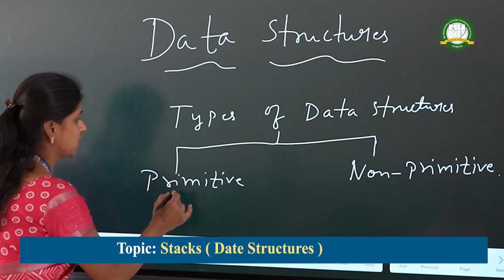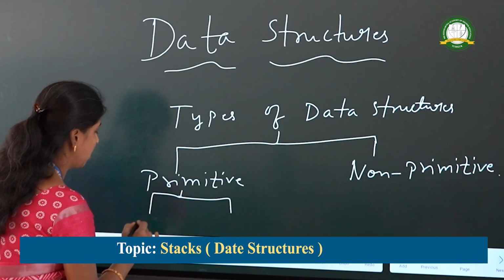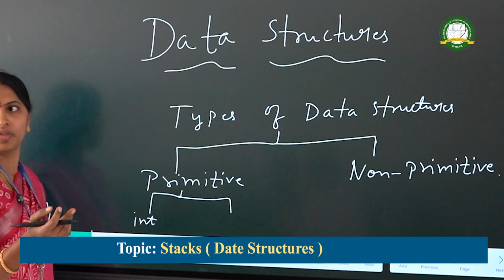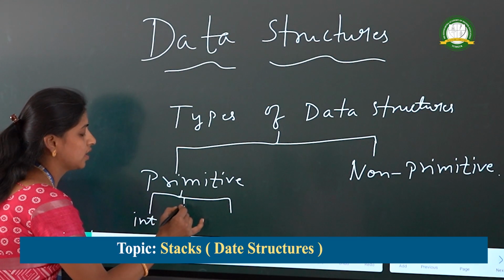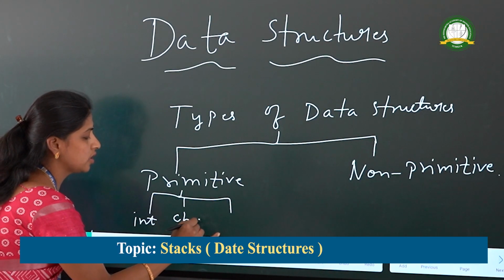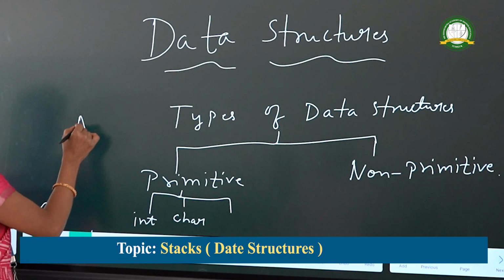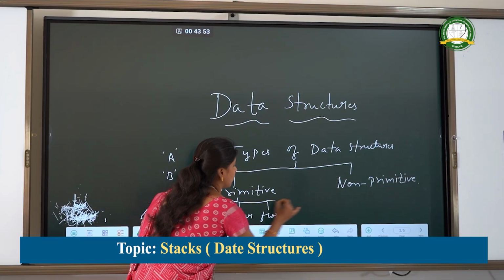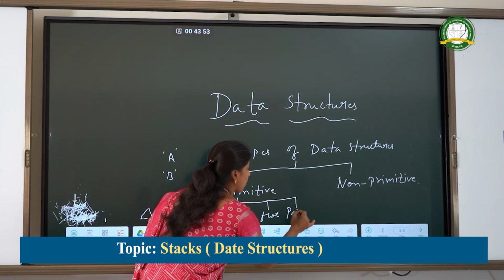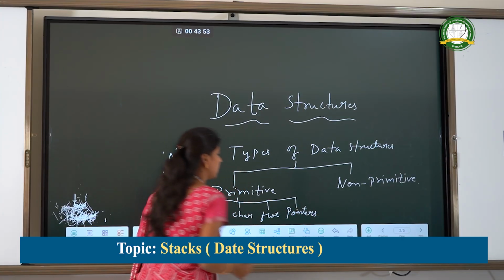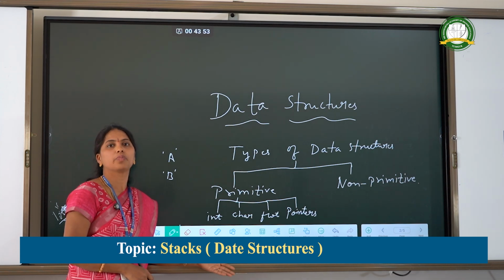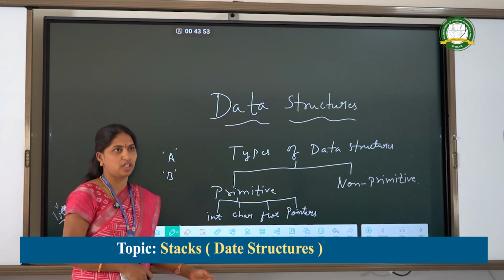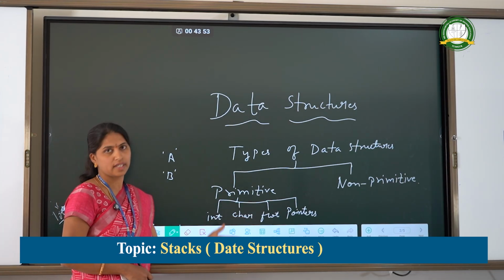In primitive data types, we have int, which may be 1, 2, 3, 4, like that, integer numbers. Character is A, B, C like this. A, B are character data types. Float is floating point numbers, we can have 1.2, 2.4 like that. Pointers hold the address of another variable. These are primitive data types.